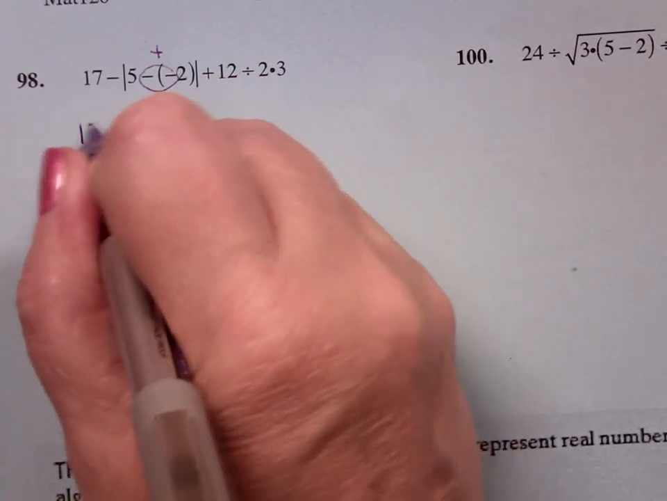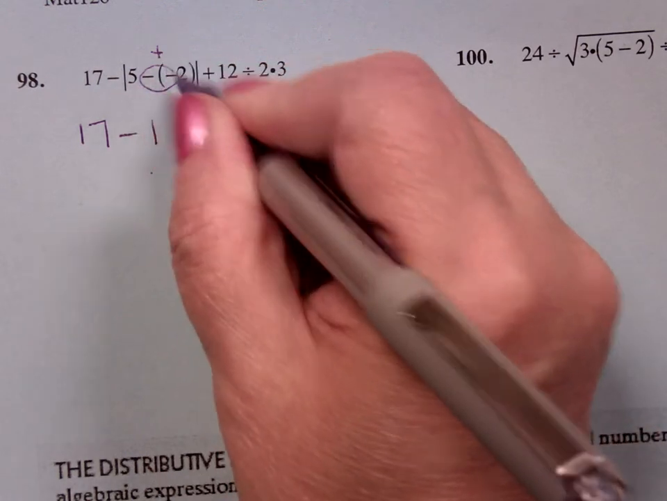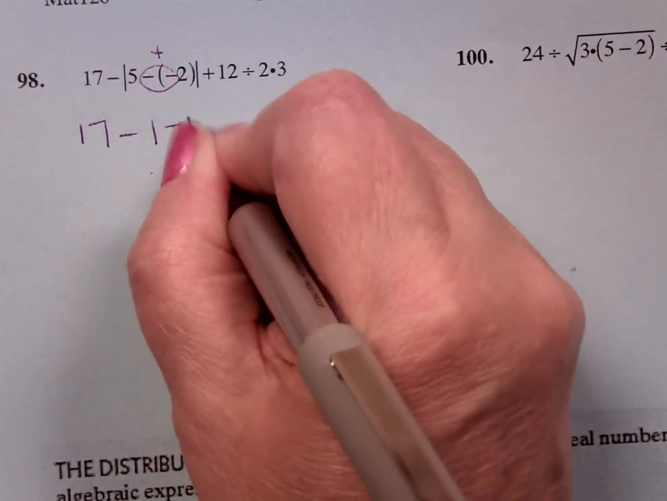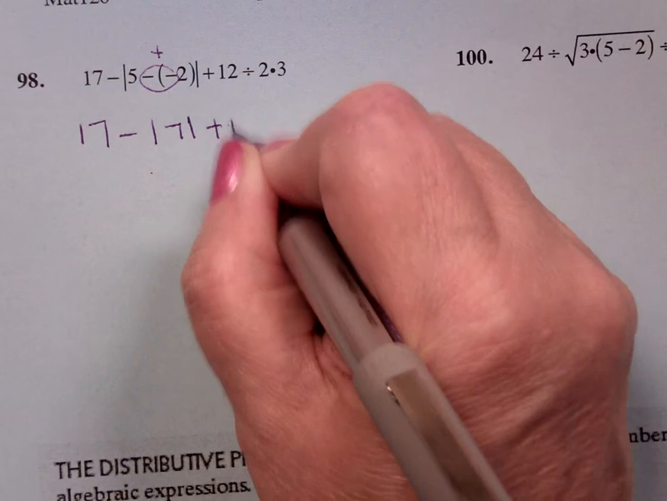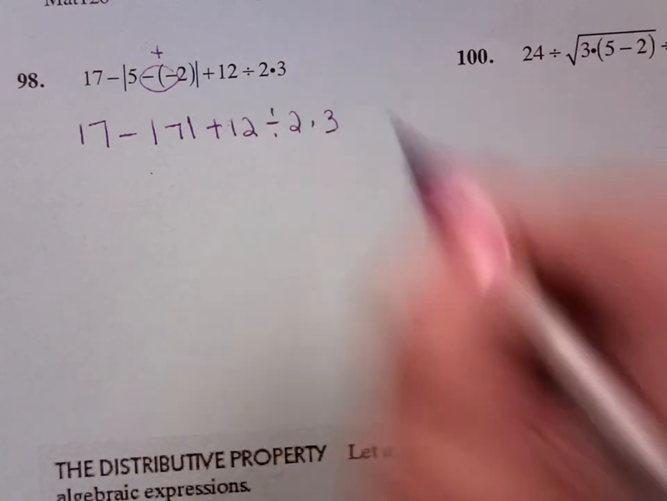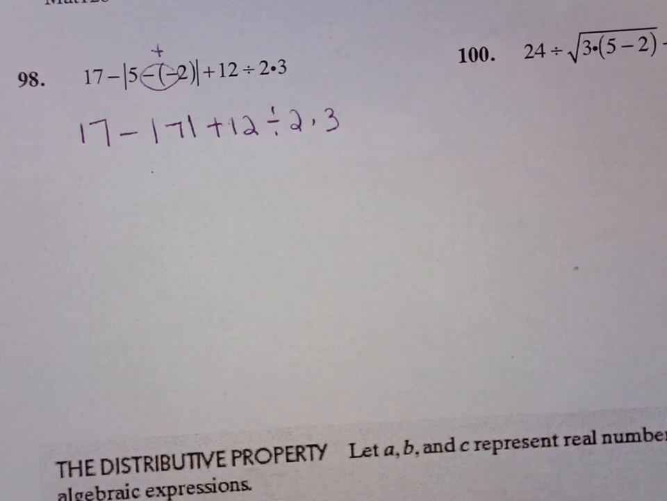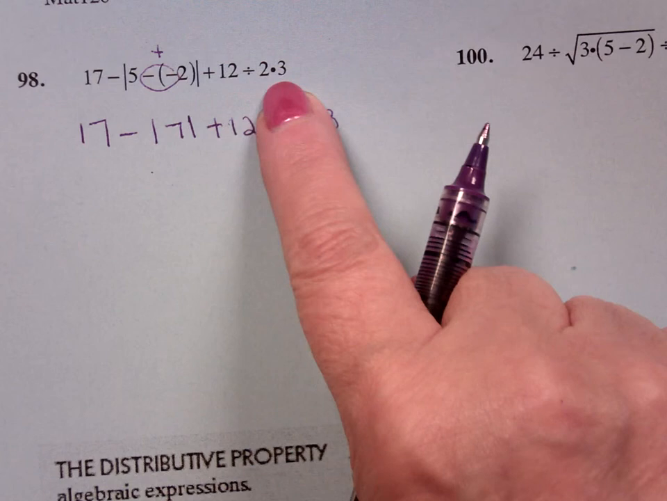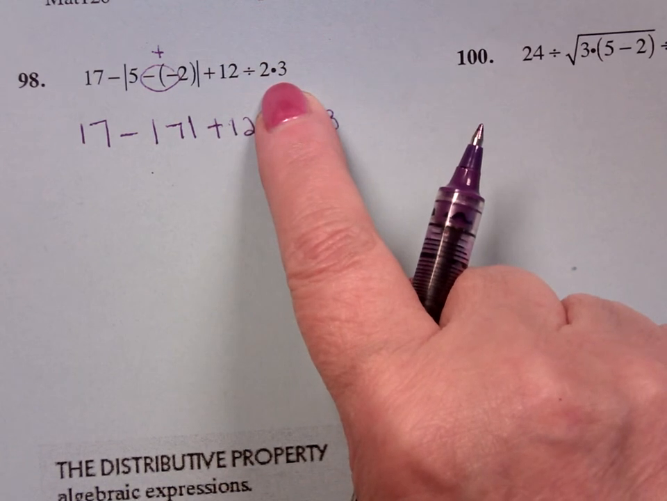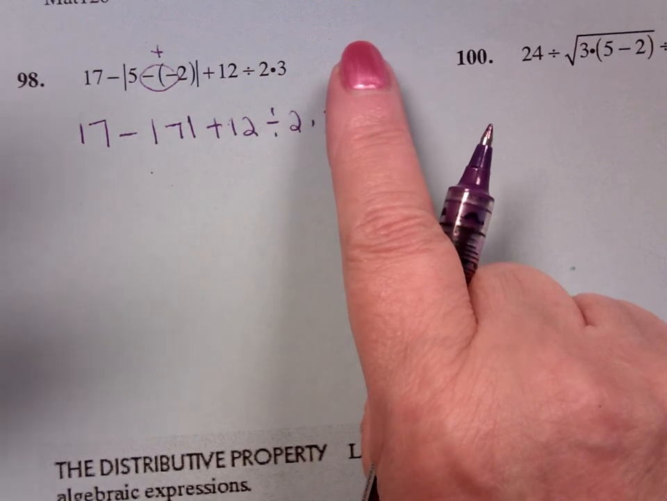So this will be 17, subtract the absolute value of 5 plus 2, which is 7, add 12 divided by 2 times 3. And you might say, well, why didn't I do something? Because if this were another addition, I probably would have gone ahead and multiplied 2 times 3. But I've got a division there, so I've just got to keep these things separate.